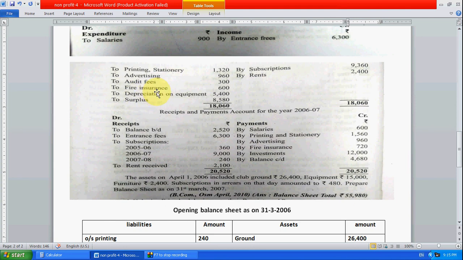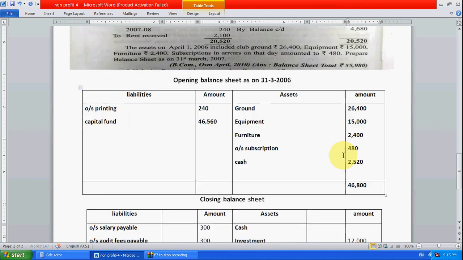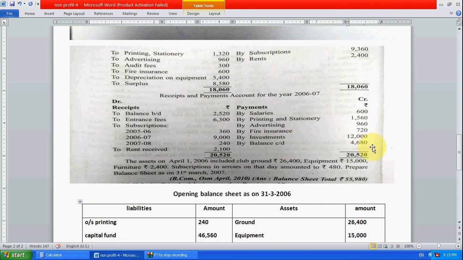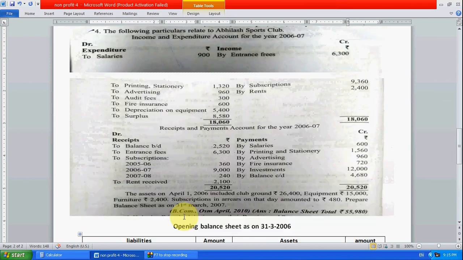Here, see, after fire insurance depreciation is given but investment is not given. So first take investment. How much investment? 12,000. So right here, investment directly 12,000, for investment we have purchased this year. After investment there is a balance. Balance means it's a cash balance, because the receipt and payment account is known as the cash account. So balance how much? 4,680 is the balance. So right here 4,680.